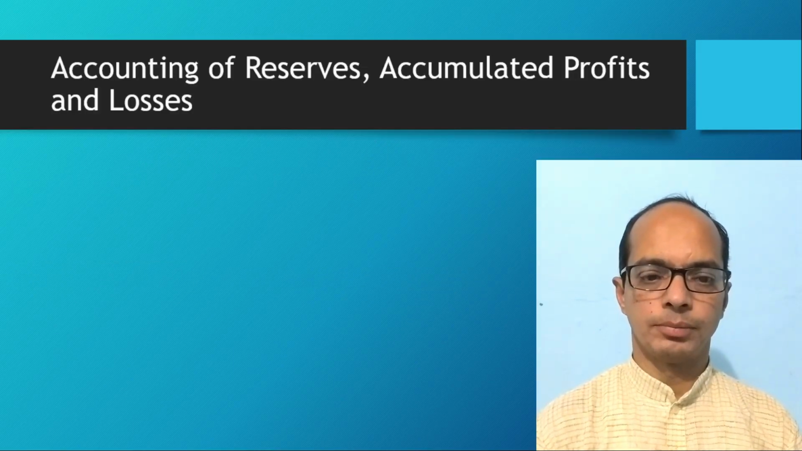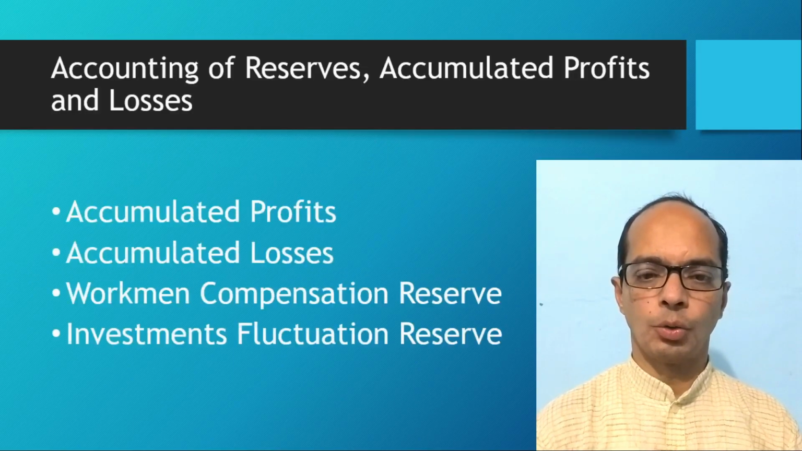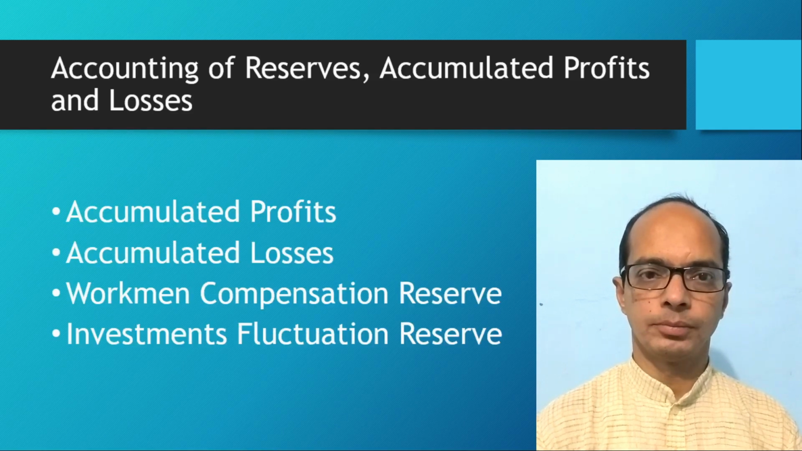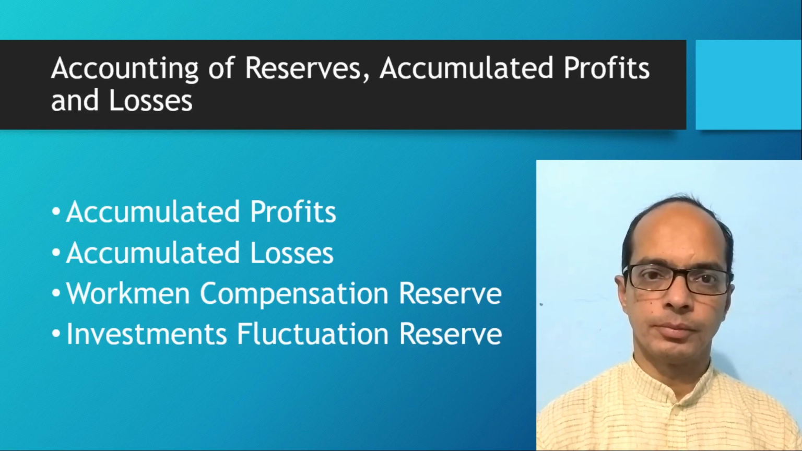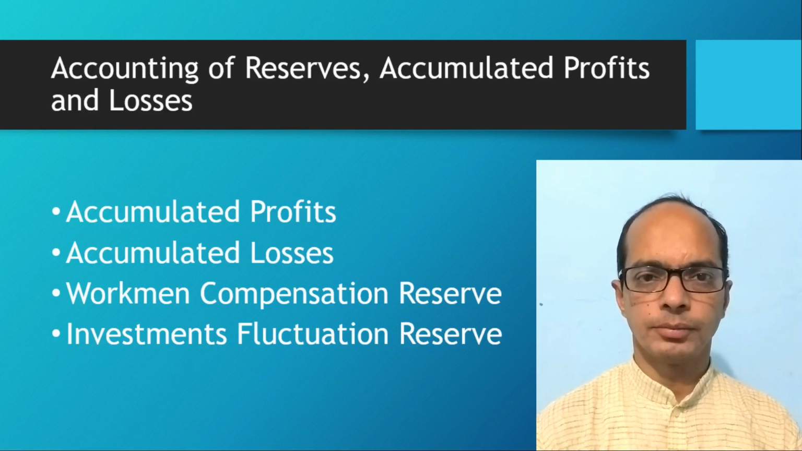Dear students, today I will tell you about accounting of reserves, accumulated profit and loss, workman compensation reserve, and investment fluctuation reserve at the time of reconstitution of the partnership. That means in case of change in profit sharing ratio among existing partners, admission of a partner, retirement of a partner, and death of a partner.